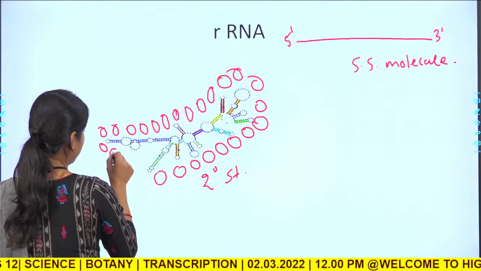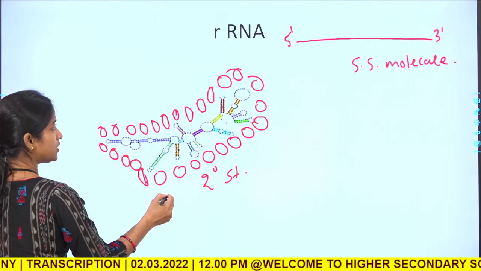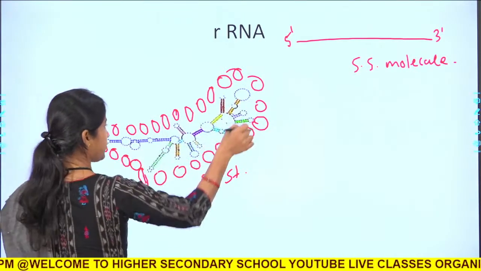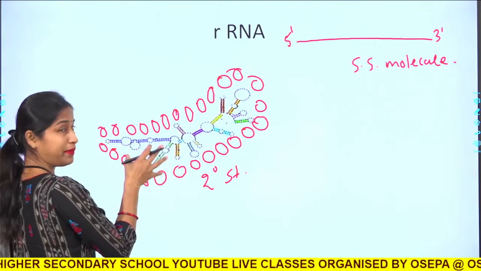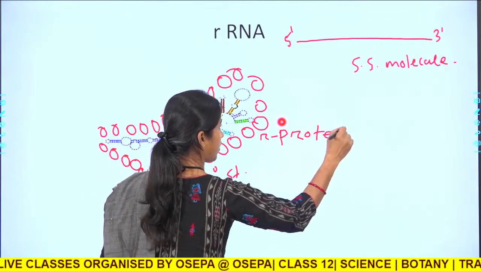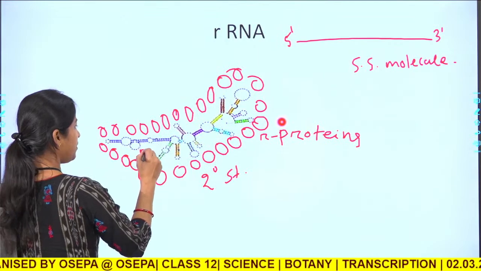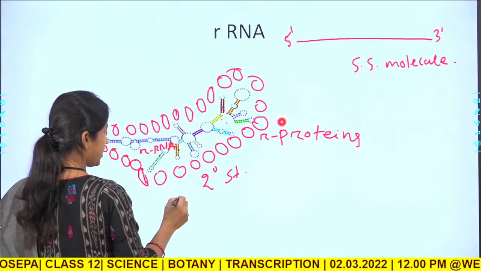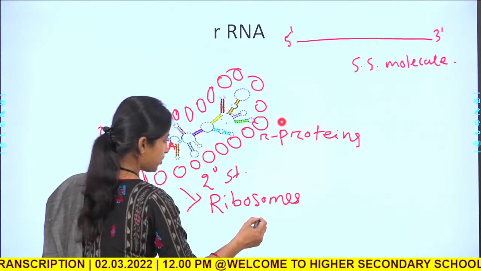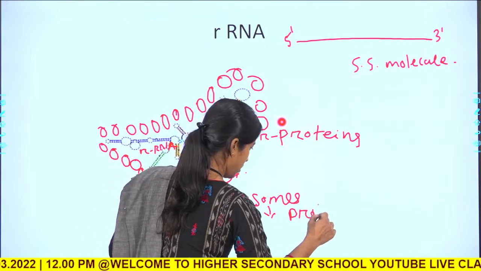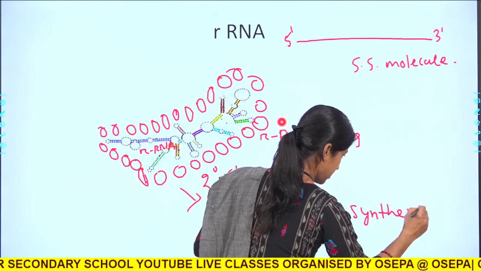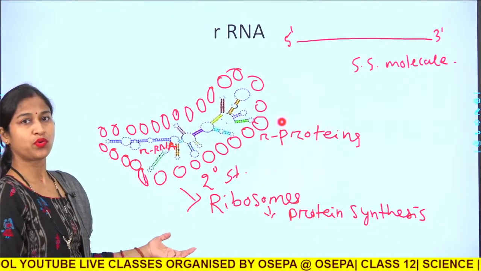This is the rRNA, this colored molecule, and these red dotted beads are the ribosomal proteins, and together the rRNA molecule and the ribosomal proteins form ribosomes. The ribosome is the protein factory, it catalyzes the protein synthesis.